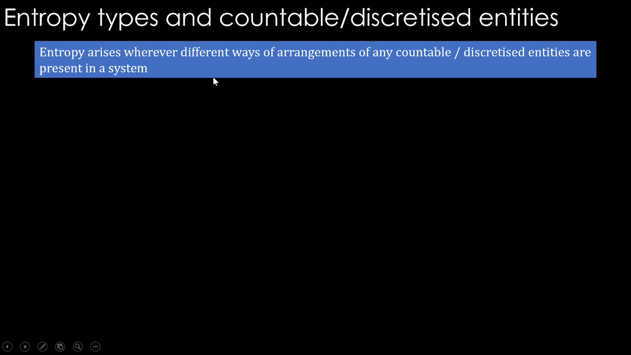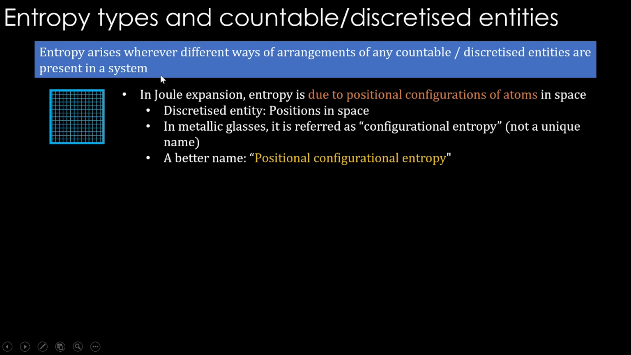Right? Entropy types we are going to see are based on what these countable or discretized entities are. Entropy arises wherever different ways of arrangement of any countable or discretized entities are present in a system. For example, in Joule expansion we saw entropy is due to positional configurations of atoms in space. Now what is the discretized entity here? Positions in space. In metallic glasses, this entropy that is calculated due to positions is referred to as configurational entropy.